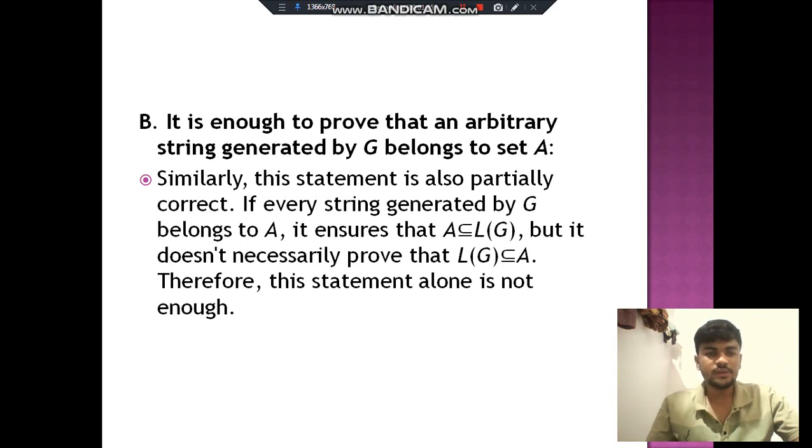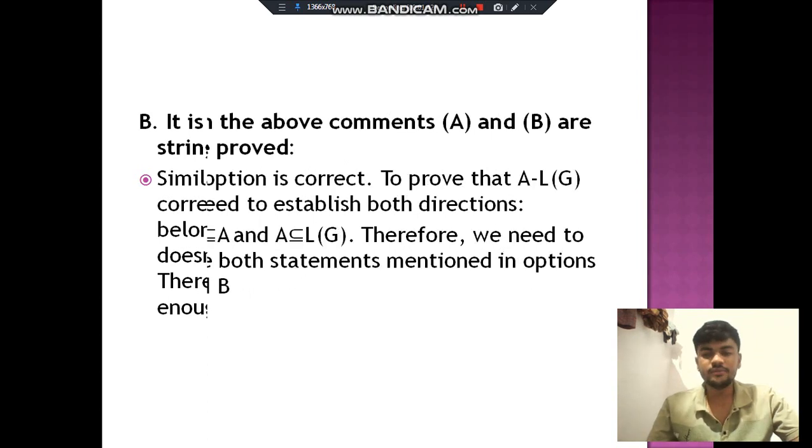Option B, it is enough to prove that arbitrary string generated by G belongs to set A. Similarly, this statement is also partially correct. If every string generated by G belongs to A, it ensures that LG is a subset of A, but it does not necessarily prove that A is a subset of LG. Therefore, this statement alone is not enough.